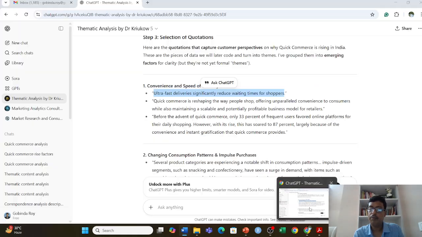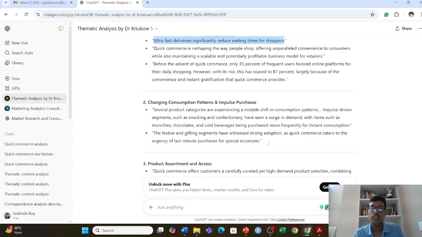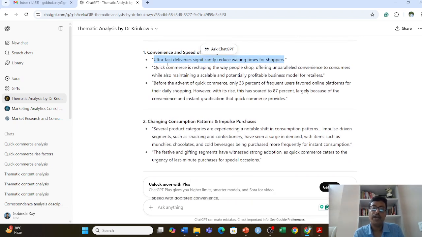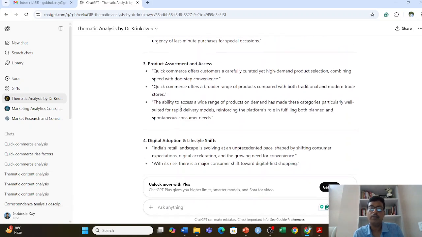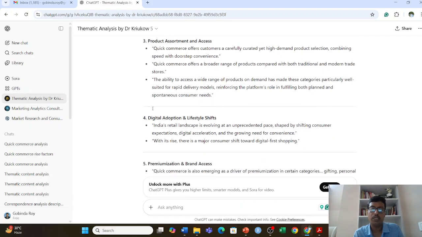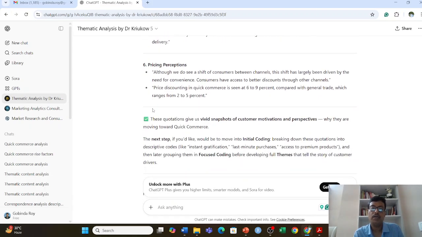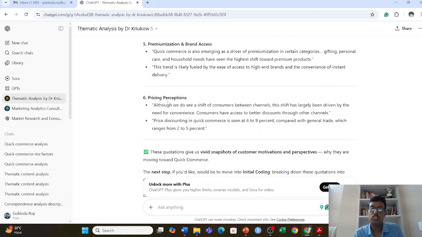Okay, so what I have got here basically is the different factors. When it comes to changing consumption pattern and impulses, they have taken two quotation, and the product assortment and access, they have taken another three quotation, right? So they have taken the six factors responsible for the rise of the e-commerce in India, and they come with a certain theme that is called the pricing perception. But at this stage we are focusing only on the quotation, right? The next step is we like to try to develop keywords based on this.